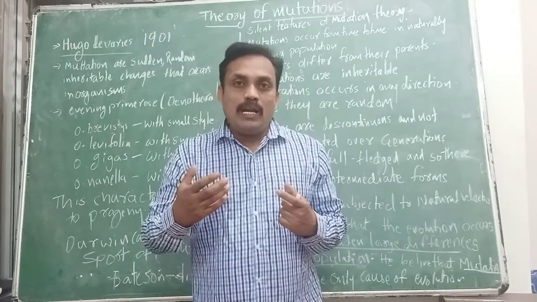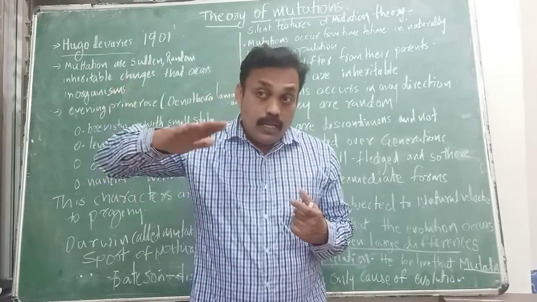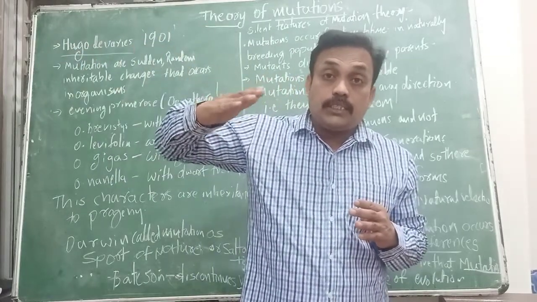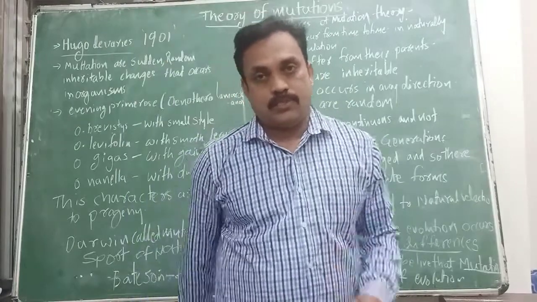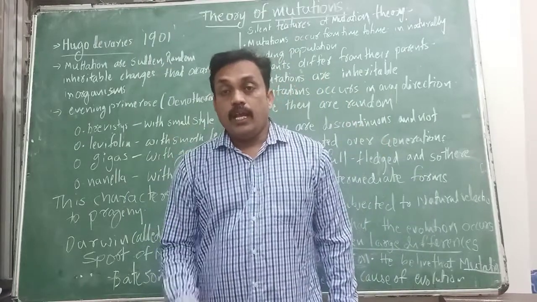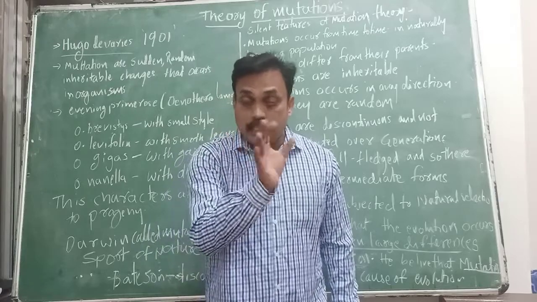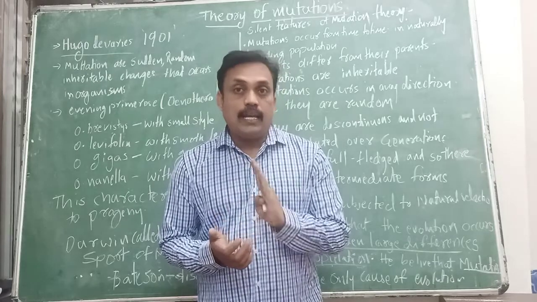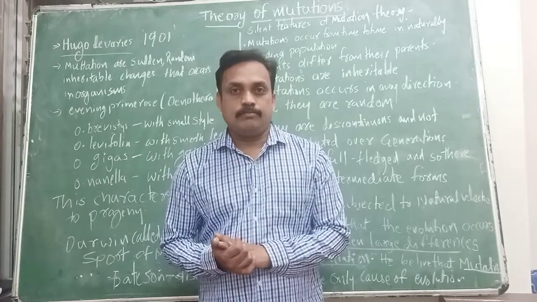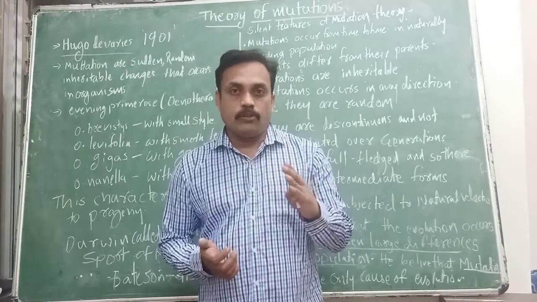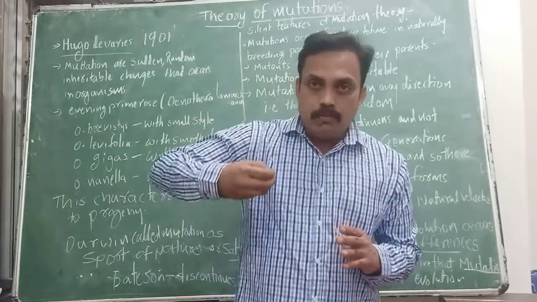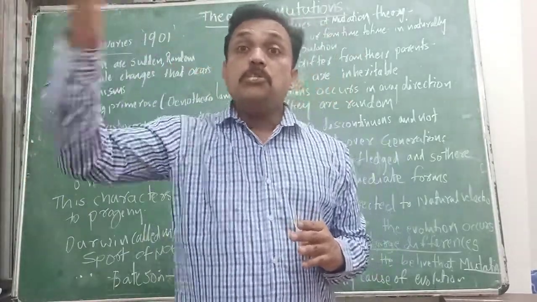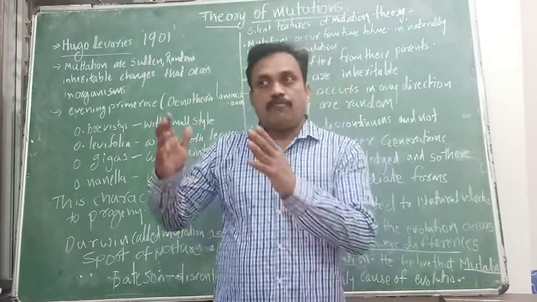But for inheritance, from one generation to the next, whatever mutations occur are in particular cells, not in all cells of the body. In a particular cell means what? For example, egg cells and sperm cells. At the time of cell division, these mutations occur. These mutations are the cause of evolution, the cause of new speciation, the cause of new species.